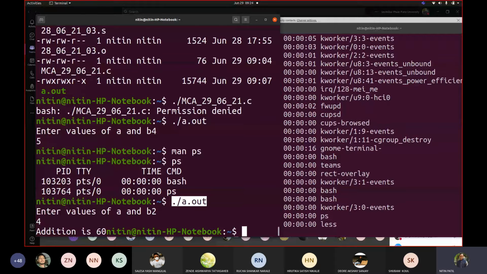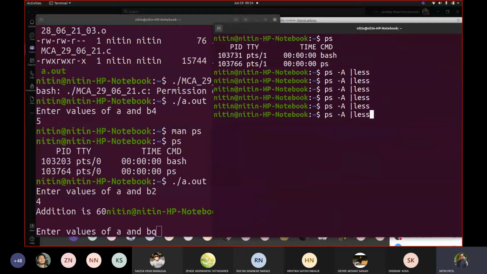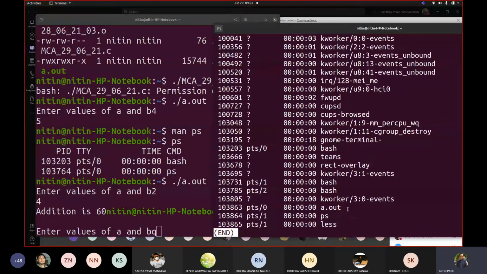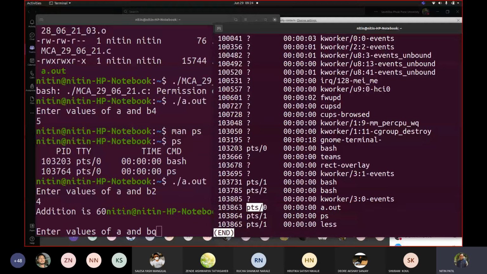So when it executes, say let us execute it. You will see that the process started execution. So 3863 is the number associated with it. So it is running, and it is storing information, such as how much time it took, probably of memory. Now we are not doing anything here, correct?